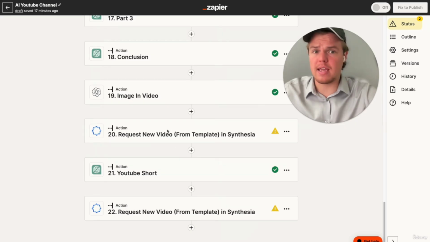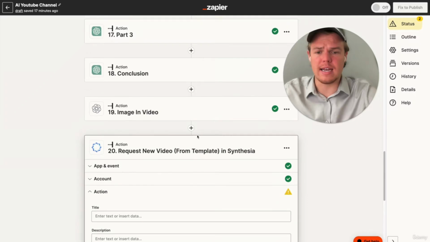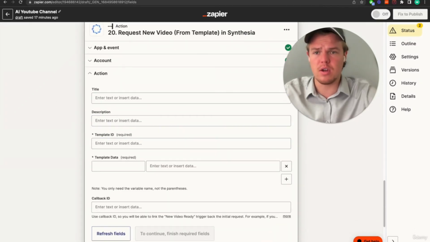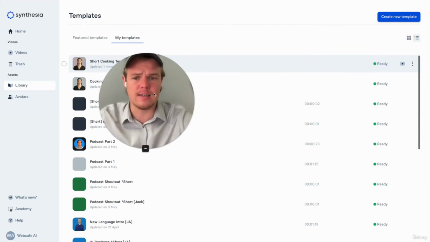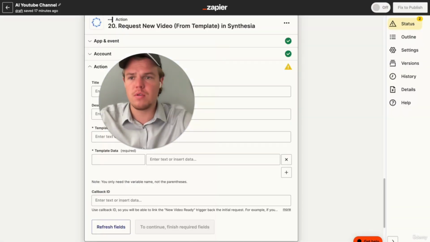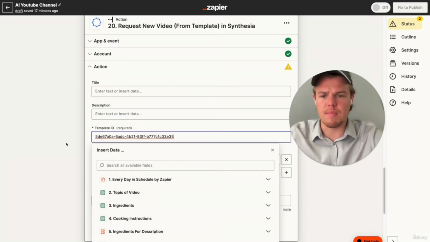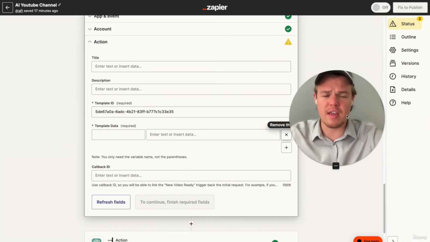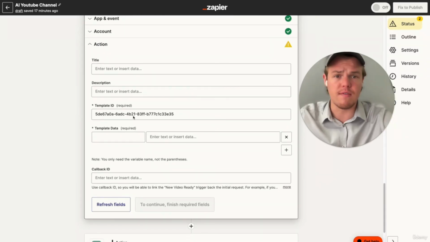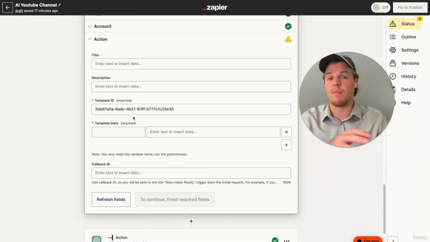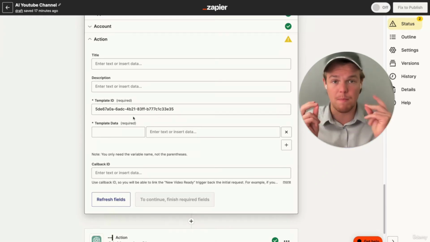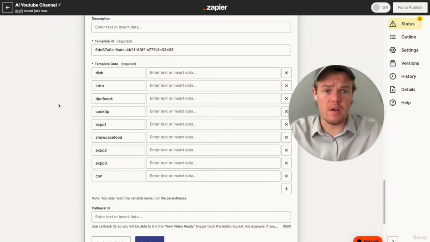So now that we're back in our Zapier flow, let's go ahead and connect the dots here. The first step is we're going to go ahead and get a template ID. In order to do so, we're going to go back to Cynthia. We're going to hit these three little ellipses, and we're going to say copy ID. Come back here, and we're going to go ahead and paste our ID. Now, one sad thing about Cynthia is that it doesn't have the ability to automatically grab the variables in the video. Therefore, we're going to have to do a lot of copy and pasting back and forth. I'm going to go ahead and shorten that for you and just do it automatically. So all right, there you go. I got all the variables from that video.